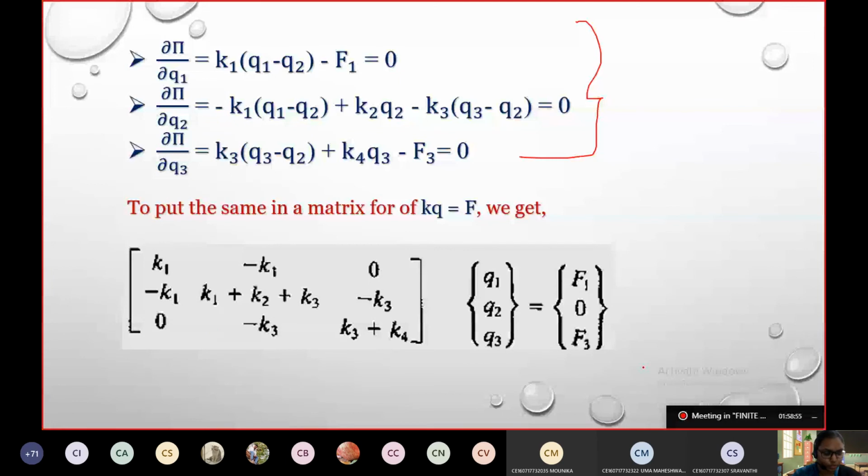Please cross check and note down the matrix. We are losing time. You have the equations with you; you just have to rewrite them.